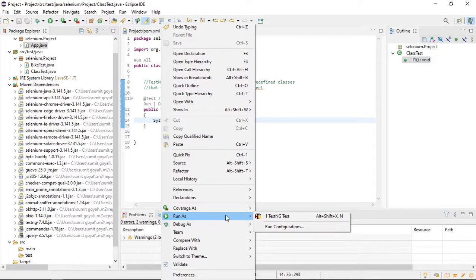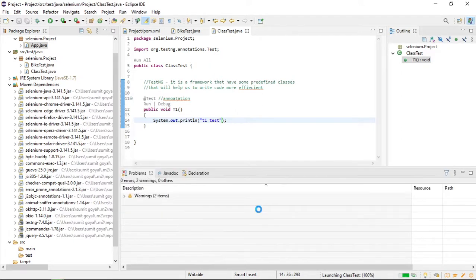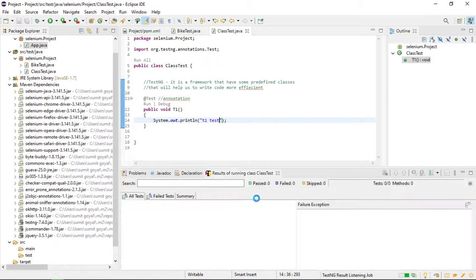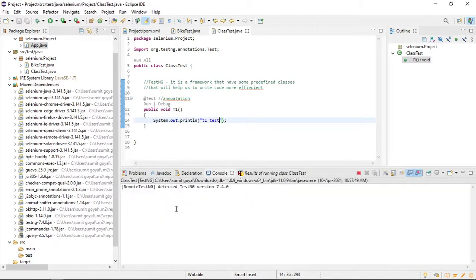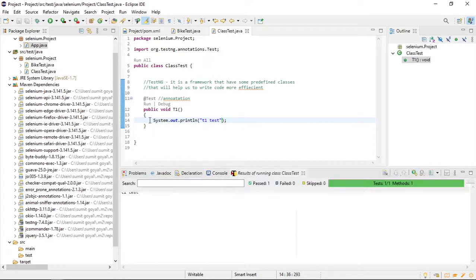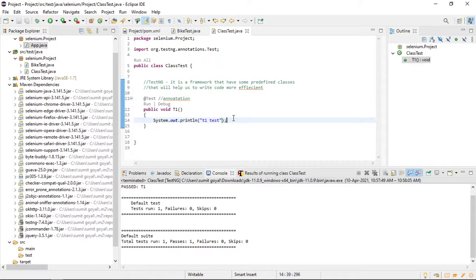Earlier it was coming as run as Java application, but here it is saying run as TestNG test. So if I run this, it will print some data in our console output. Here I am not writing any Selenium code, otherwise it will be confusing. Just let us go with this one.